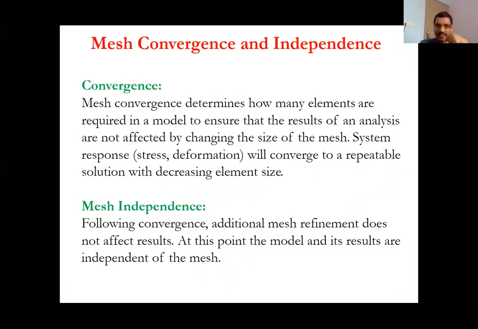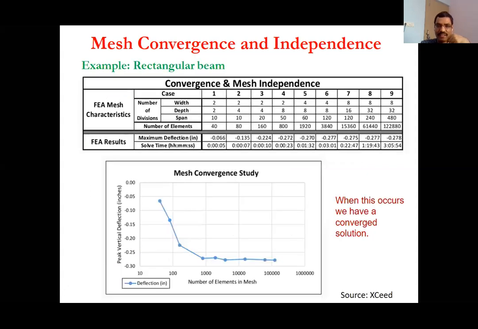computational time. So I think I already told you about mesh convergence: how many elements are required to model, so that even if you change the number of elements, the results are not affected, right? You are getting a repeatable solution, even if you change the element size. And mesh independence is basically when the results are converging, it means it is independent of mesh refinement.